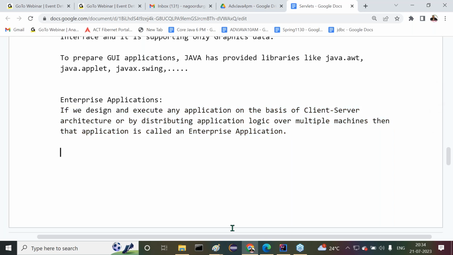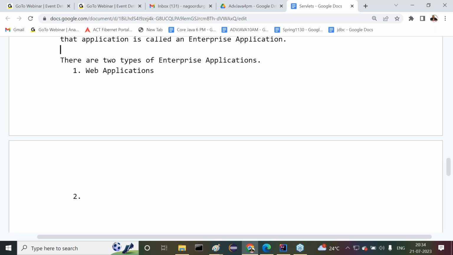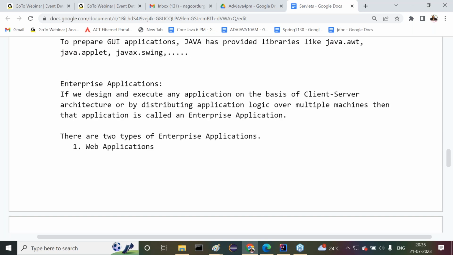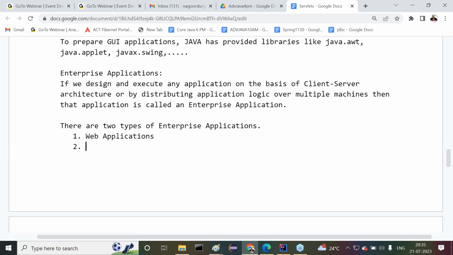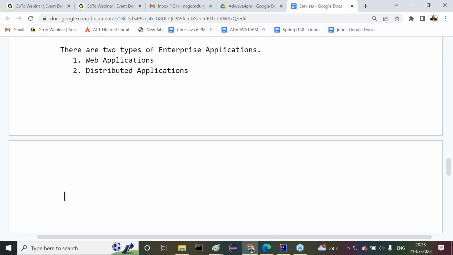Now see this one. There are two types of enterprise applications. First one is web applications. Second one is distributed applications. Here the terminologies are different, and I will give the different terminologies later on.